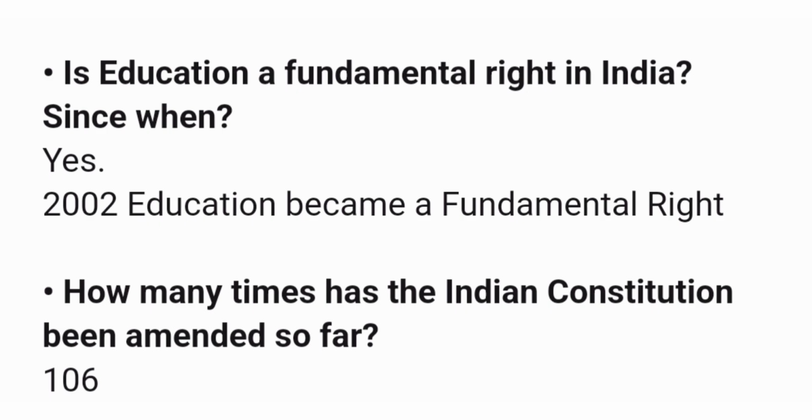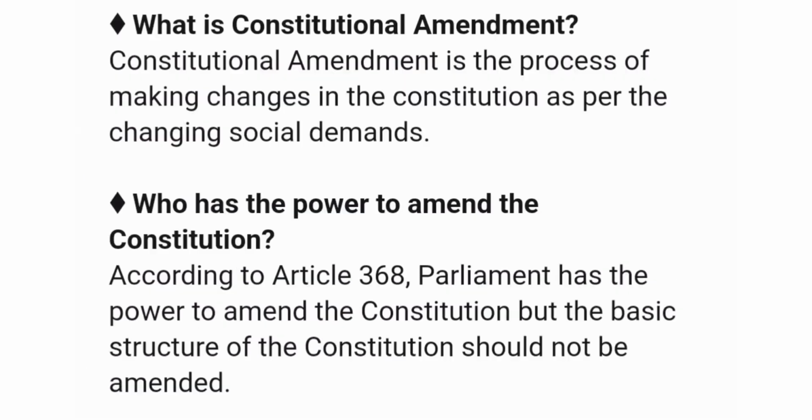Next question. How many times has the Indian Constitution been amended so far? Answer 106. Next question. What is a constitutional amendment? Answer. Constitutional amendment is the process of making changes in the constitution as per the changing social demands. Next question. Who has the power to amend the constitution? Answer. According to Article 368, Parliament has the power to amend the constitution, but the basic structure of the constitution should not be amended.